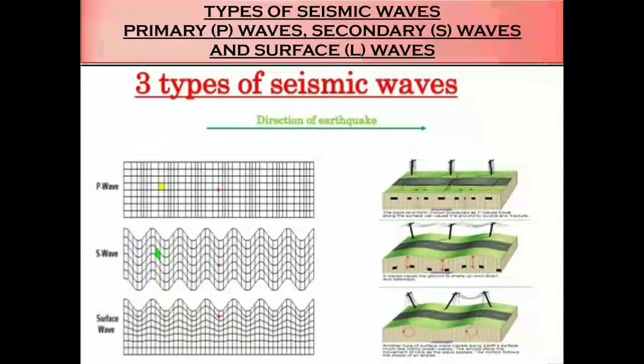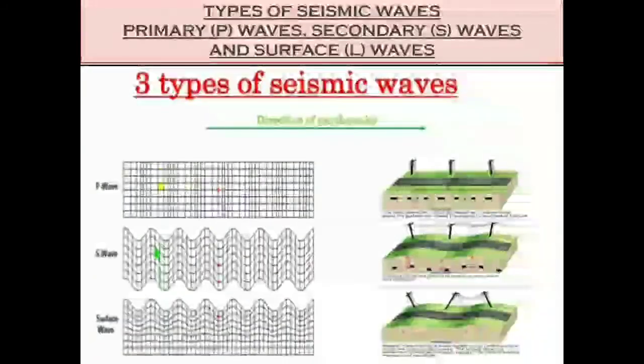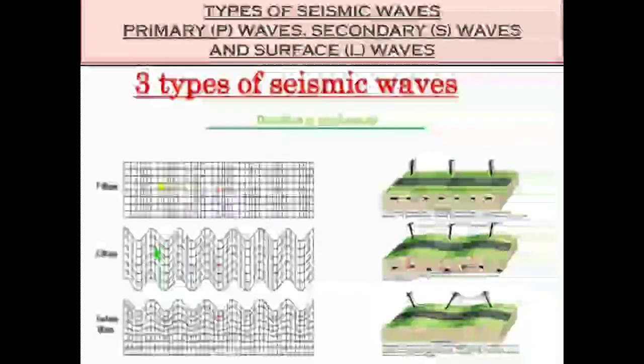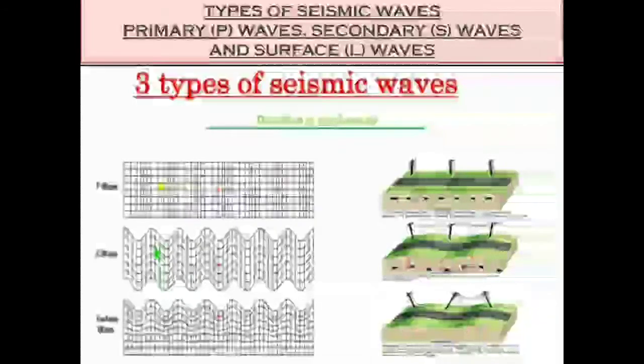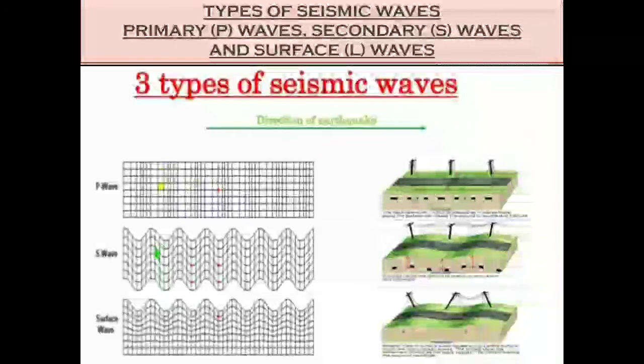So here, types of seismic waves. Primary as P waves, secondary as S waves, and surface as L waves. The three types of seismic waves. This arrow shows the direction of the earthquake. See, in the first diagram you can see P wave, in the second diagram S wave, and in the third diagram you can see surface waves.